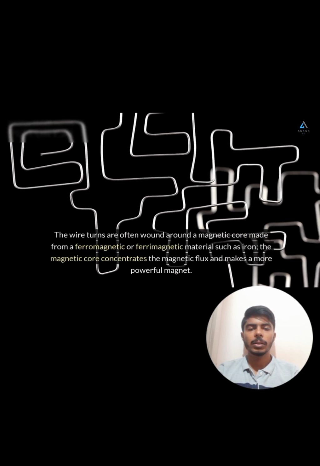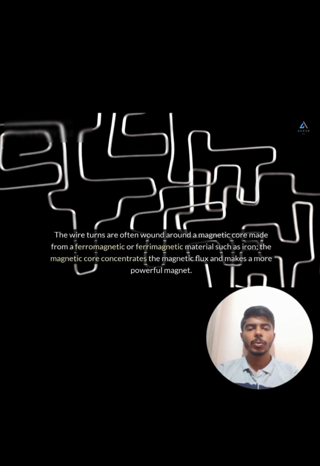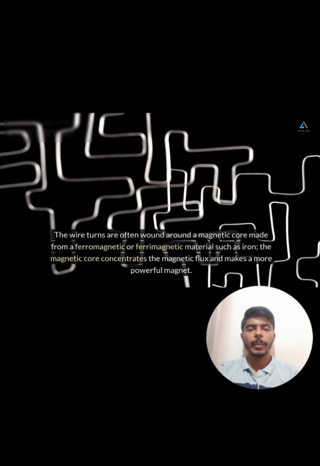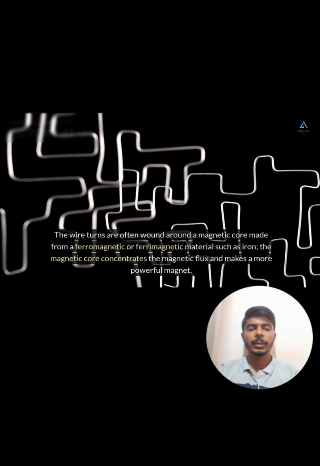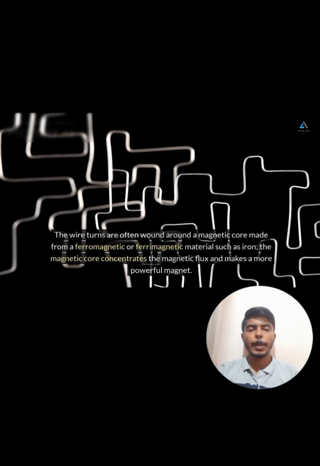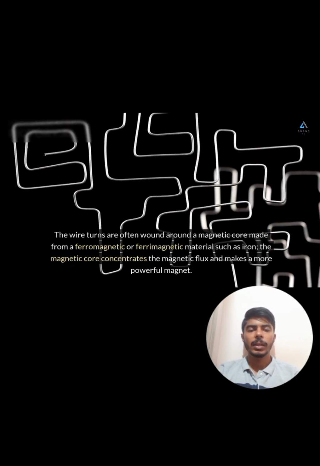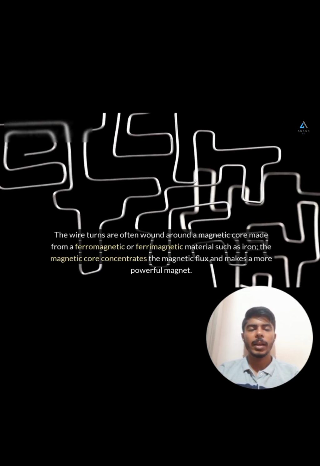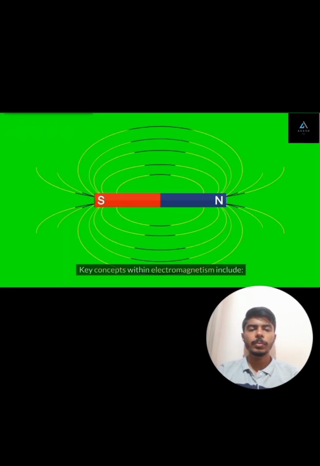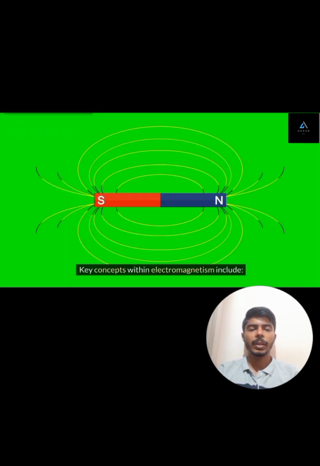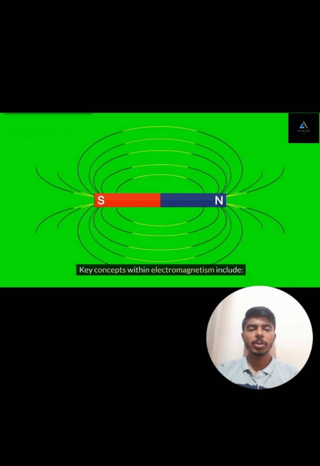The wire turns are often wound around a magnetic core made from a ferromagnetic or ferrimagnetic material such as iron. The magnetic core concentrates the magnetic flux and makes a more powerful magnet. Key concepts within electromagnetism include